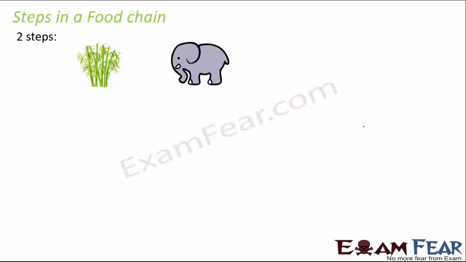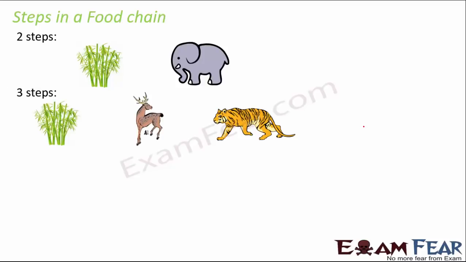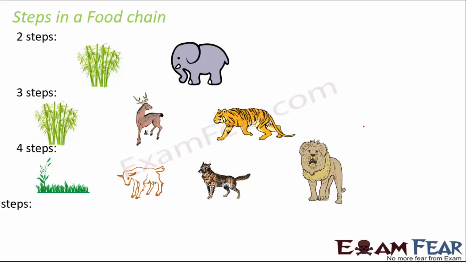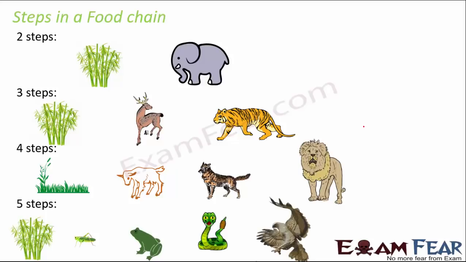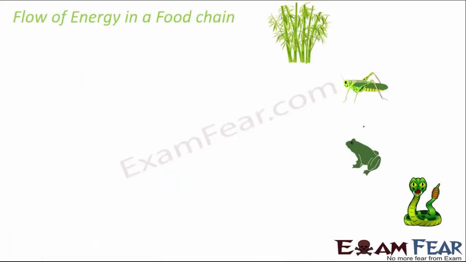Now a food chain can have 2 steps like this. A food chain can have 3 steps like this, or it can have 4 steps or even 5 steps. So a food chain can have more steps if you have more organisms feeding on one another. So like that, you can have a multi-step food chain as well.